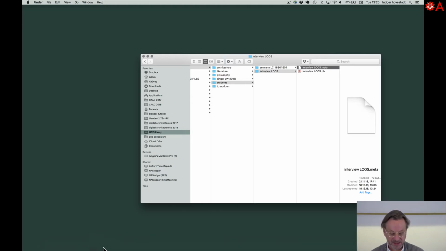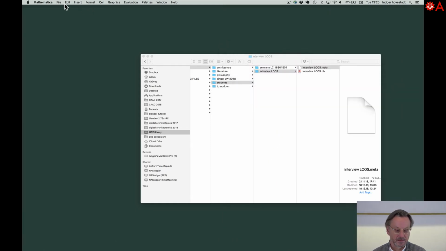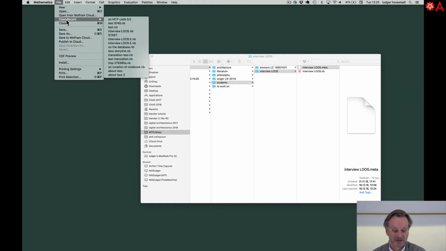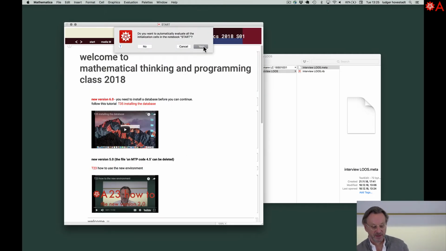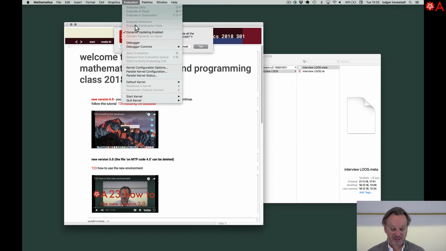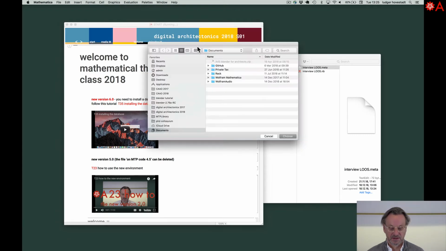To start Mathematica, this is for later. We always have to start here. We have to evaluate this start screen. We can do it explicitly with this menu command, evaluate initialization cells, or it's coming up if you're loading it. So do it.